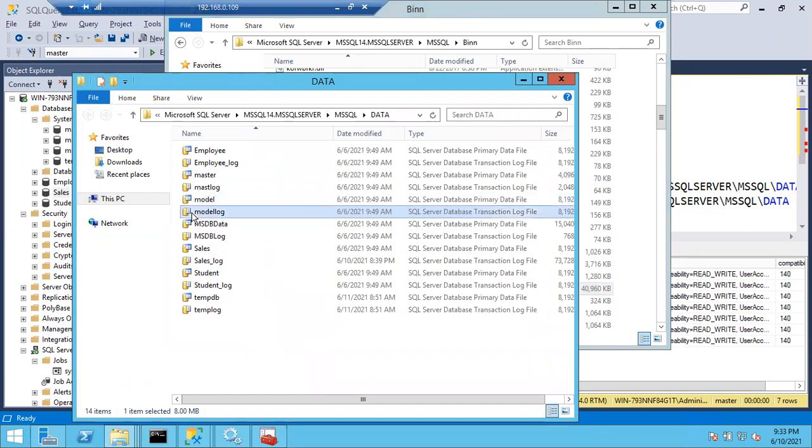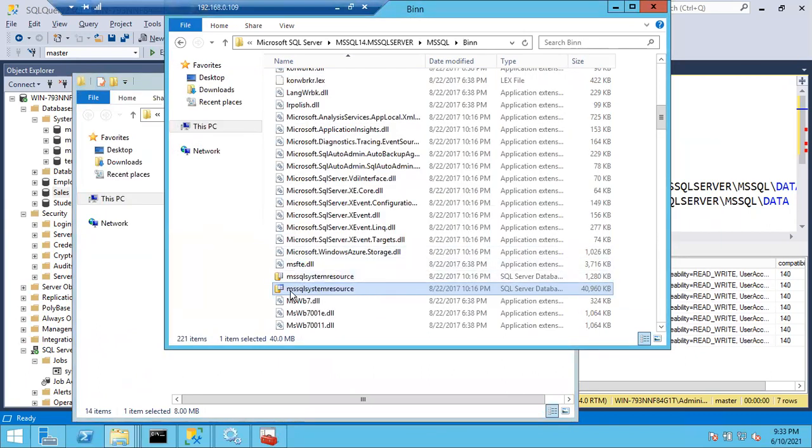For the log files you can see a small notepad kind of thing. Just by looking at the icons, you are able to tell which one is data file and which one is log file. Always data files will have tables, log file will have a small notepad kind of rough notes thing. Here also this is your resource database data file and this is your resource database log file. All the information will be stored in this resource database permanently.